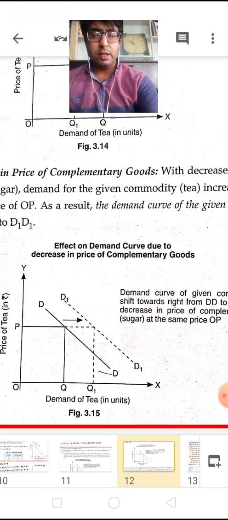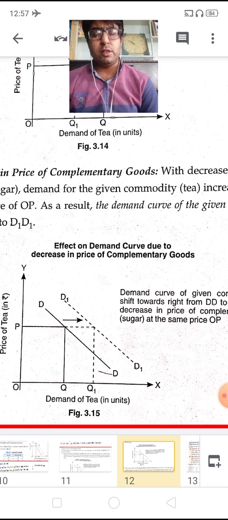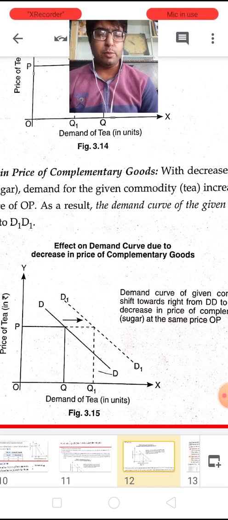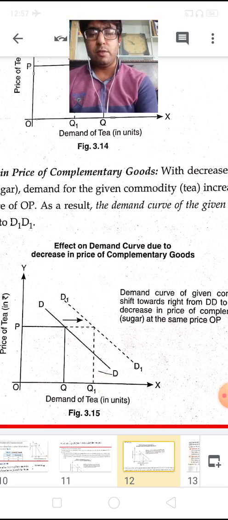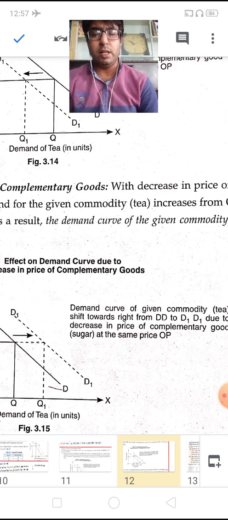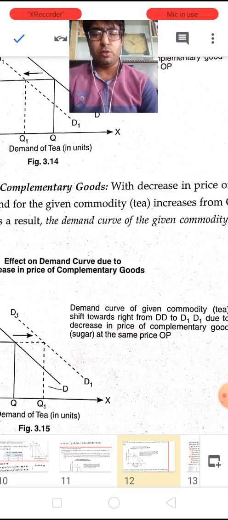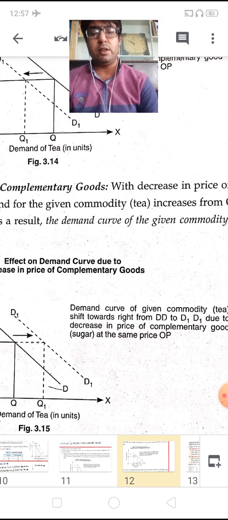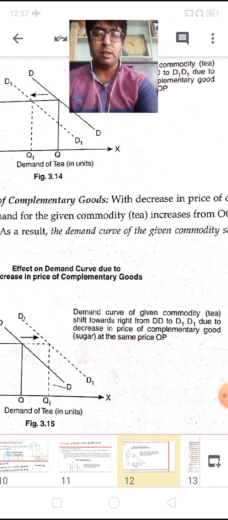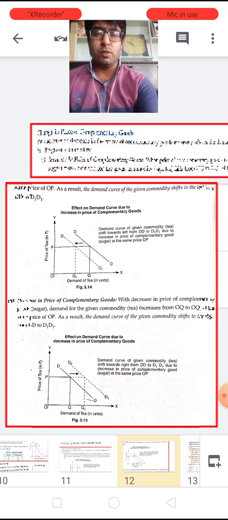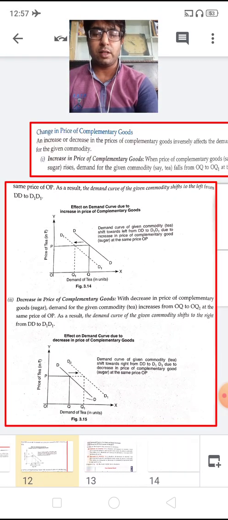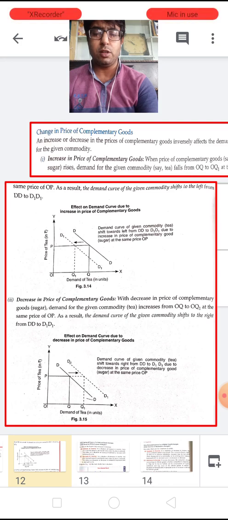You just see children here, the demand of tea is plotted on the x-axis in figure number 3.5, whereas the price of tea is represented on the y-axis. Now the demand curve of the given commodity, say tea, shifts towards right from DD to D1D1 due to a decrease in the price of complementary goods, sugar, at the same price OP. So this is the cross price effect of a change in the price of complementary goods.